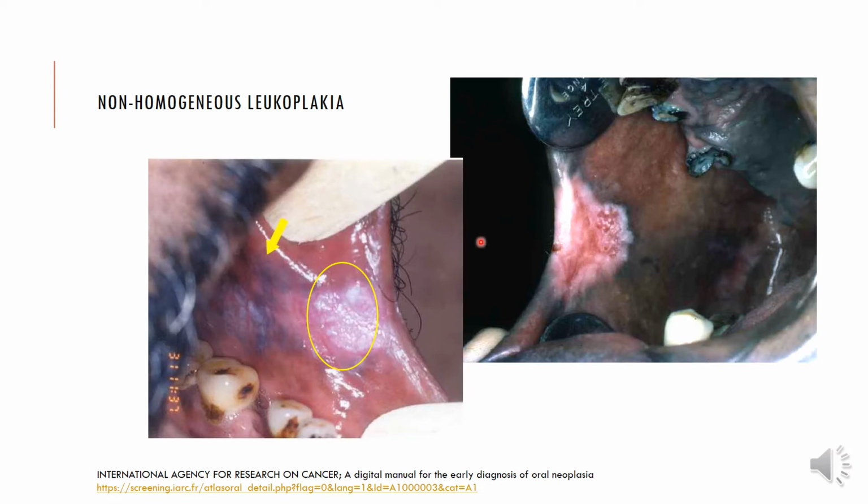The non-homogeneous leukoplakia may generally arise from a homogeneous variety, where you're seeing a white area and along with it a mixed red and white area. Again, these are non-scrapable. You also see a pigmented variant here, but this is less problematic than this one circled in yellow, and hence this area should be the one where the biopsy should be taken from. Similarly, on the commissure area here, you're also seeing a more extensive red and white mixed lesion, which looks very suspicious and must be biopsied instantly.